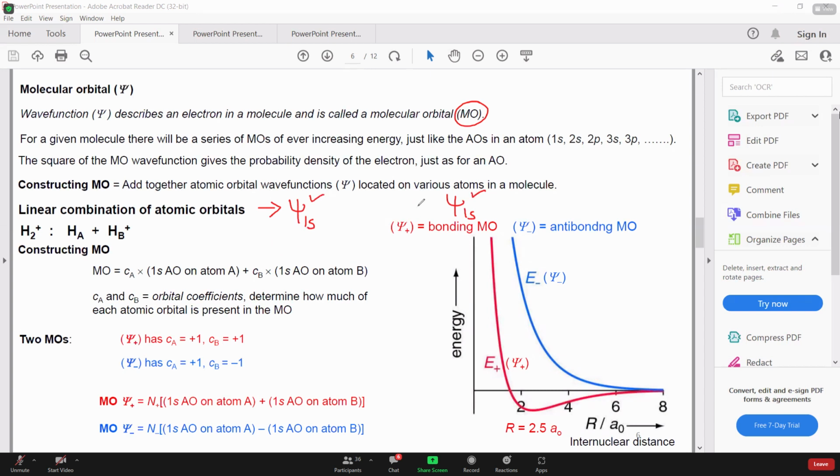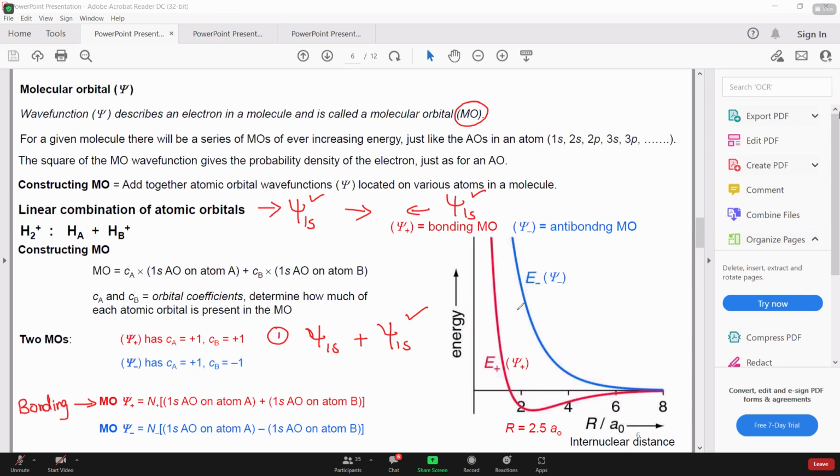So when they are coming closer, a bond is going to form. Two factors are going to take place at the same time. The first one is the addition of two wave functions. That's the first orbital that is going to form. We call such an orbital a bonding molecular orbital, right?